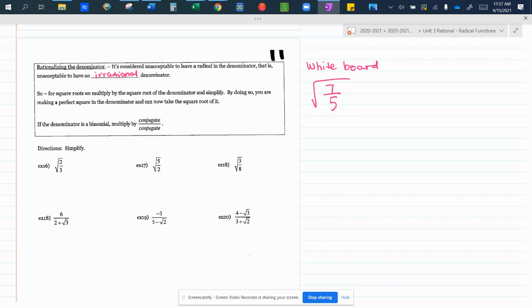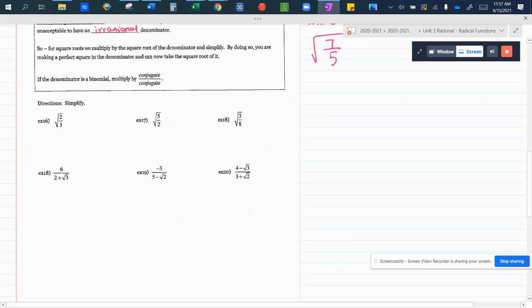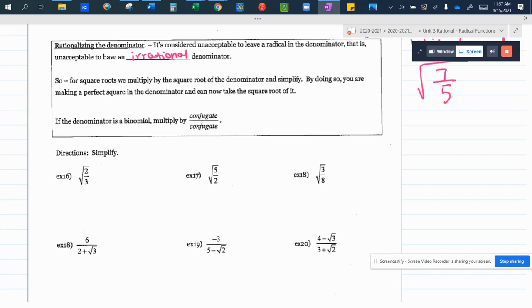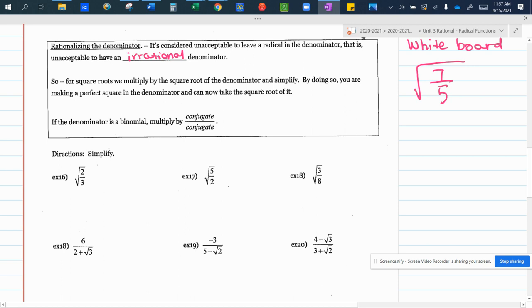So if you have not already written the square root of 7 over 5 on your board, you at least need to have that written down because I'm about to move this over. Okay, so anytime we have a square root in our denominator, it's considered irrational. I cannot have an irrational number in my denominator because a fraction is defined as the ratio of two rational numbers. I cannot have an irrational number in my fraction.